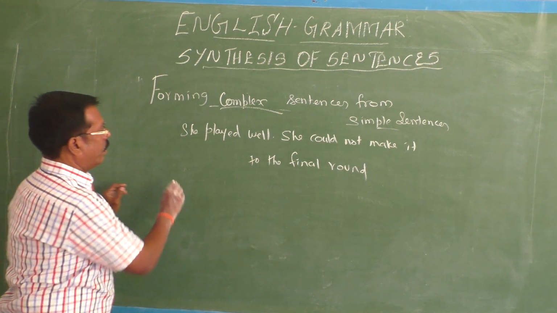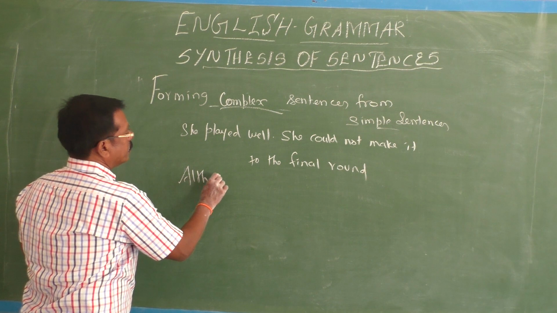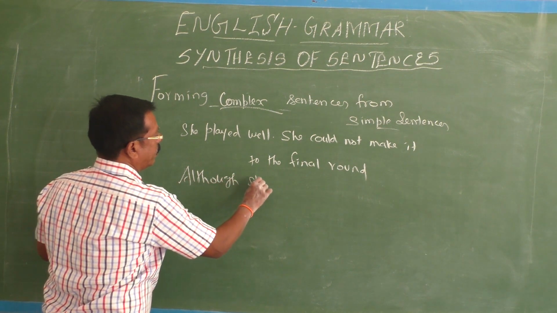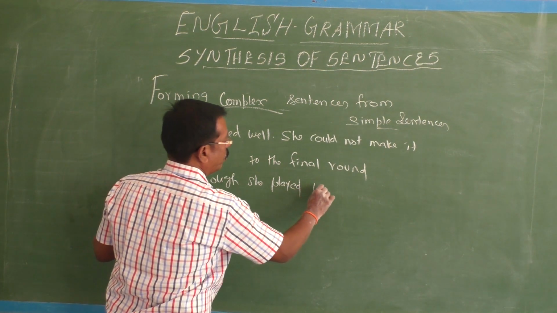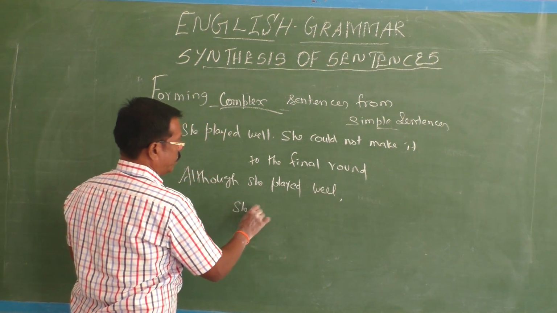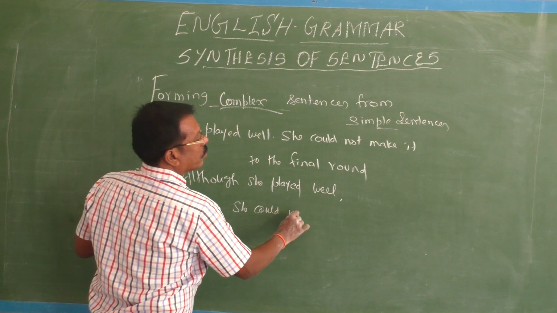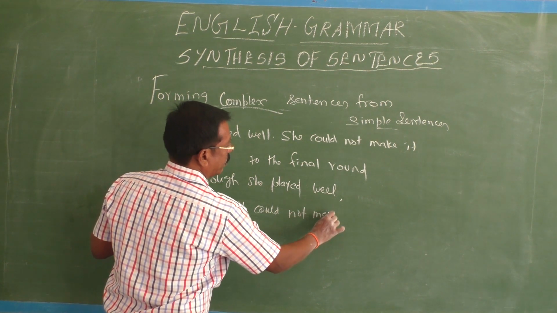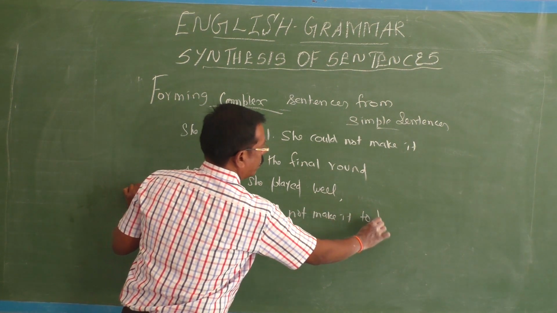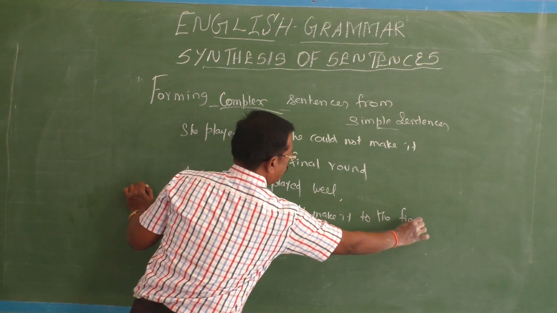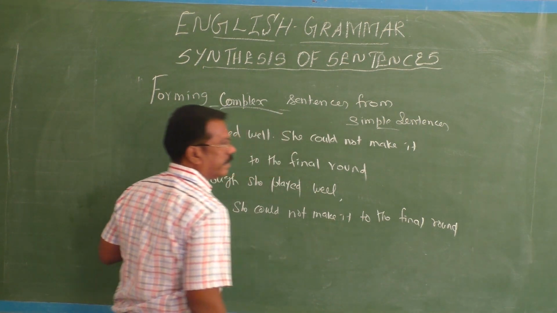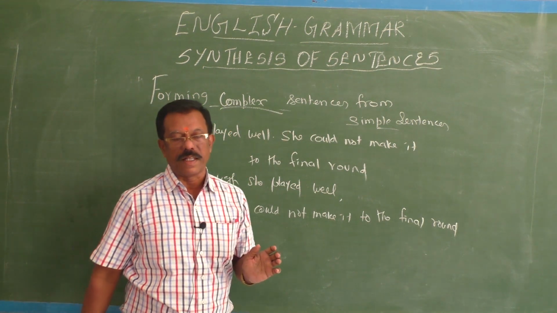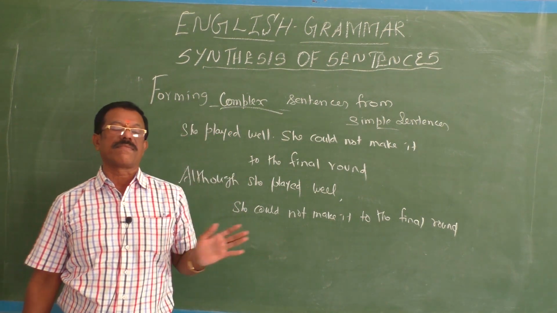So although she played well, she could not make it to the final round. Okay, so this is also called a clause of concession or clause of contrast.